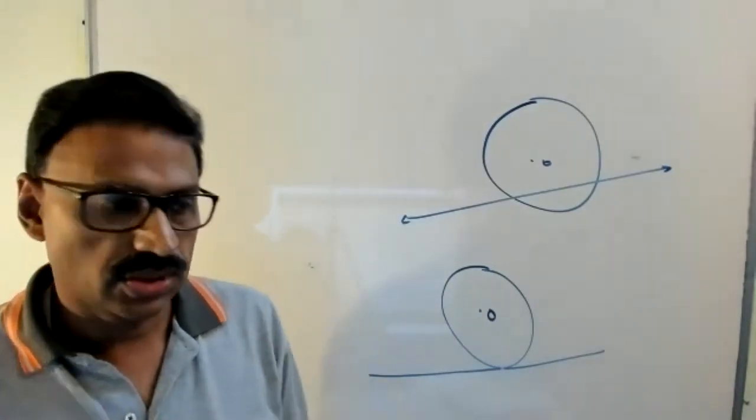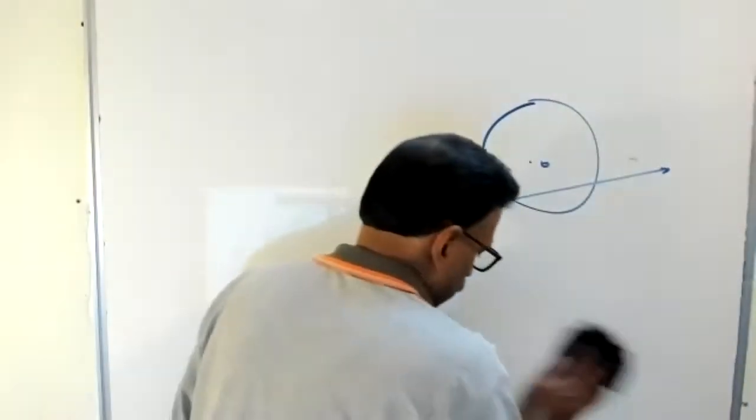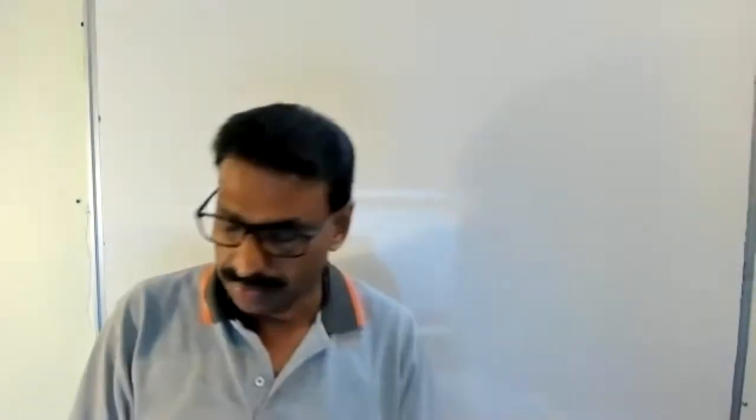Okay. So this was one of the simple chapters, and from this we can select the questions. Write the question. Sorry, first theorem: a tangent to a circle.